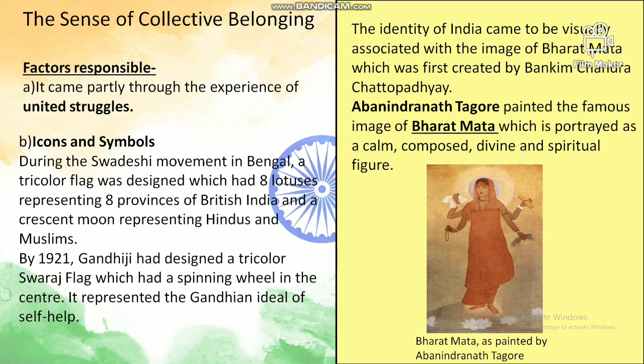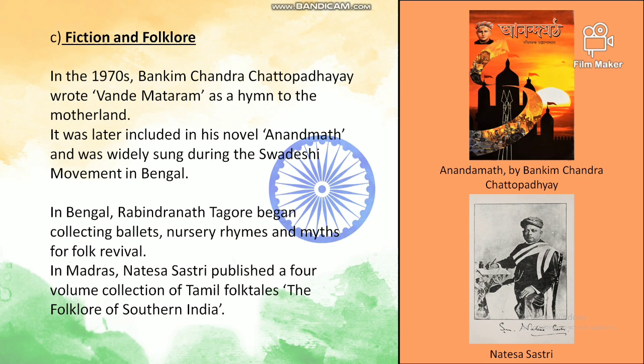The identity of India also came to be visually associated with the image of Bharat Mata, which was first created by Bankim Chandra Chattopadhyay. Children, one mark question. And Abanindranath Tagore painted the famous image of Bharat Mata, which was portrayed as a calm, composed, divine and spiritual figure. So who painted the famous image of Bharat Mata? Abanindranath Tagore. And who created it? It was Bankim Chandra Chattopadhyay. So Bharat Mata, every Indian would see as their own mother. So this was a very important factor in bringing about a sense of belongingness.